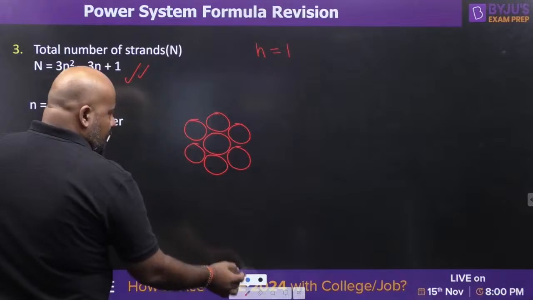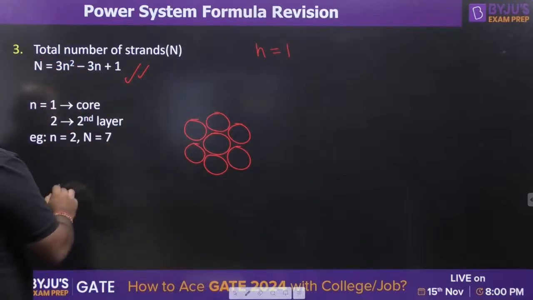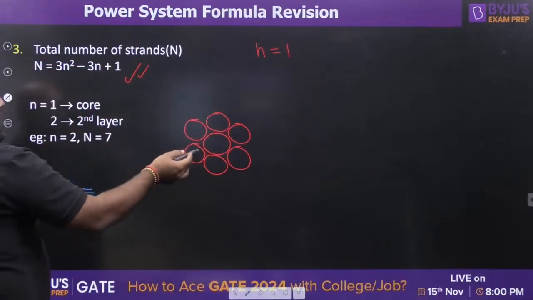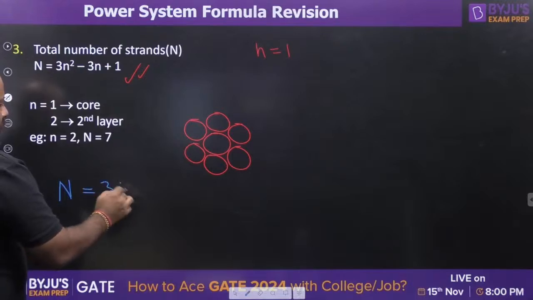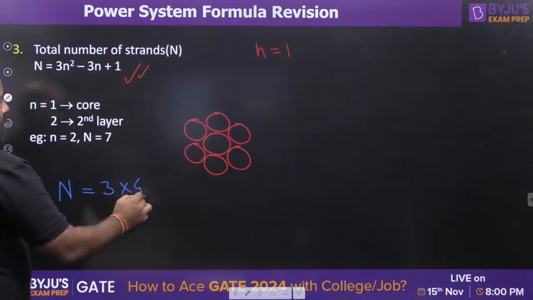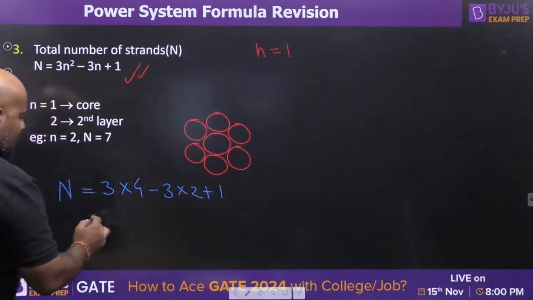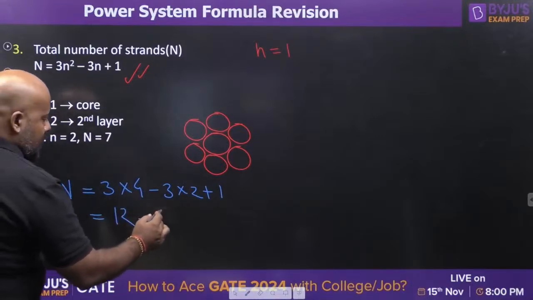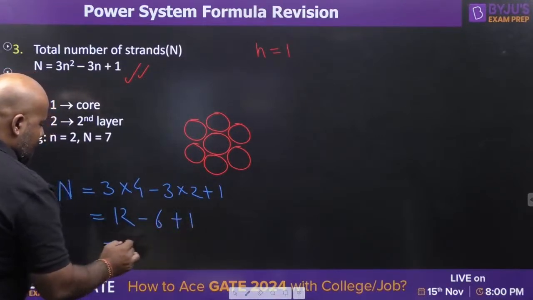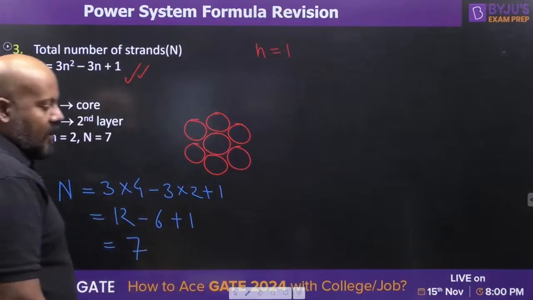How many total strands are there? 7. So if you put it in the formula, what is the number of layers? Number of layers is 2. So it is going to be 3 into 2 square is 4 minus 3 into 2 plus 1. It is 12 minus 6 plus 1 comes out as 7. I hope it is clear.